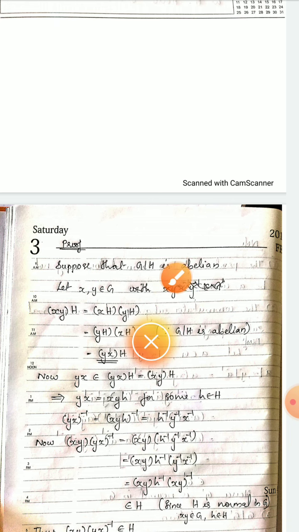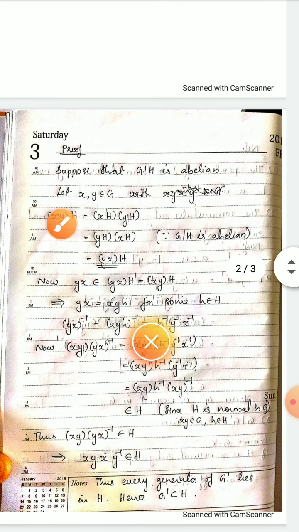For that, first we take xy into H. By the properties of cosets, it can be written as xH into yH, and we have assumed that G by H is abelian. So xH into yH can be written as yH into xH. Then by the property of cosets, it can be written as yx into H. Now look at the element yx. yx is always an element of the coset yx into H.